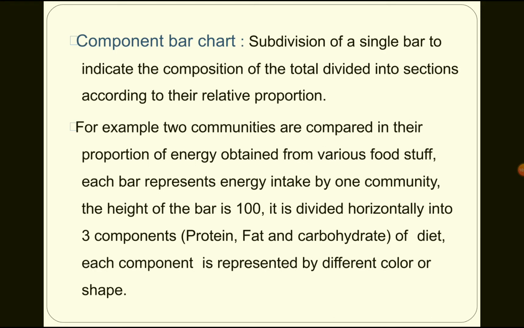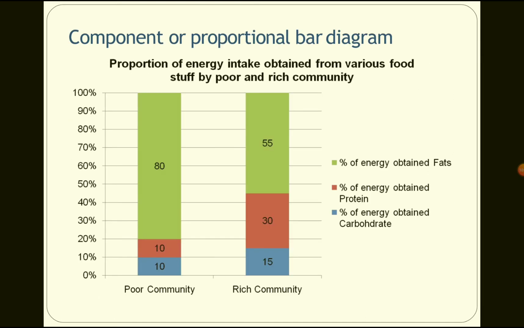For example, two communities are compared in proportional energy obtained from various foodstuffs. So it is defined. So you can see the component or proportion bar diagram. Here we can see the proportional energy intake obtained from various foodstuffs by the poor and rich in the community. Green indicates energy by fats, red indicates energy by protein, and blue indicates energy by carbohydrates.